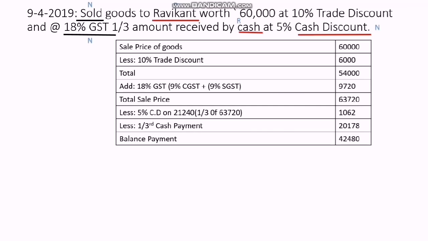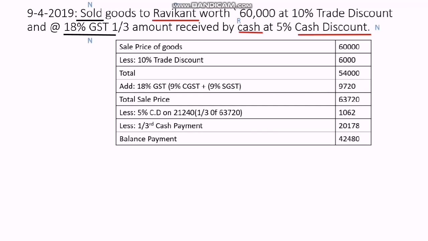Then if cash discount is available, find out how much cash is paid. We have paid the cash, one third of the total amount. That means the cash discount will be calculated only on the amount which is paid in cash. That amount is 21,240.